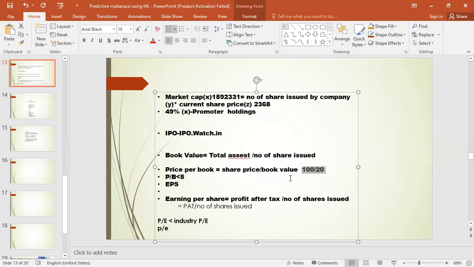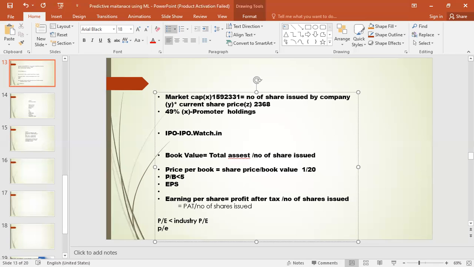So the P by B ratio will become 5. If this condition is satisfied, then the P by B ratio is less than 5, and yes, of course, it's a good company. For example, there are some companies which have a share price of 3,000 or 4,000.